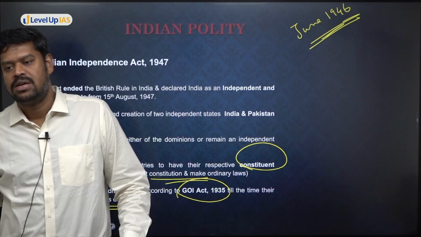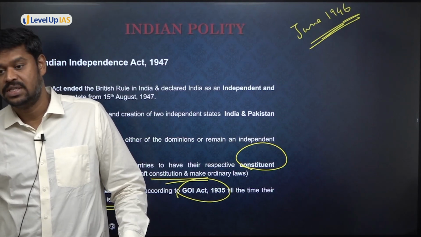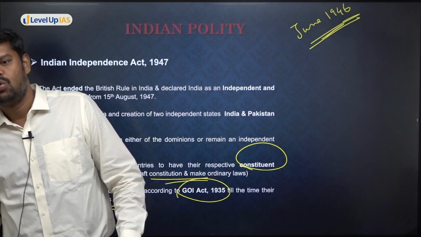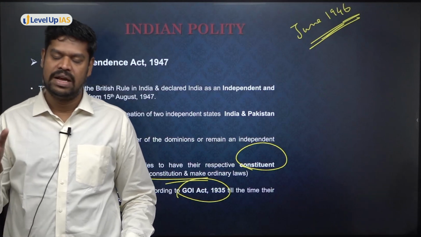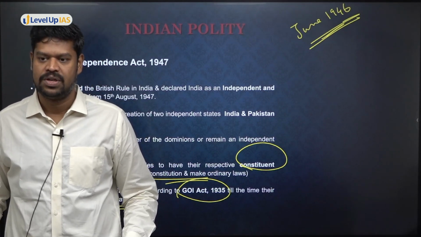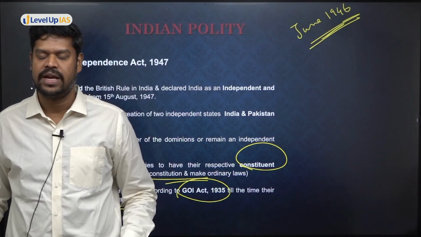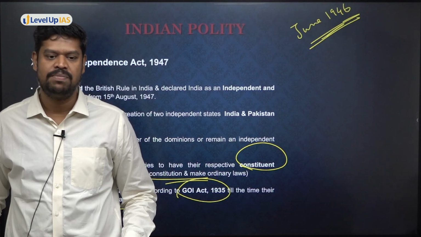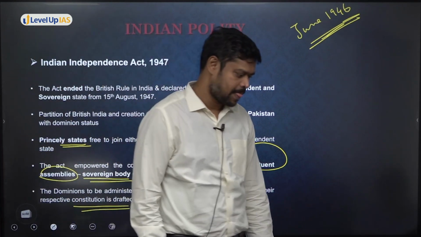And then an interim president was chosen. Why I am asking this particular question is, these have been asked in the prelims examination. An interim president was chosen. Who was the interim president of the Constituent Assembly? And then on 11th December 1946, there was a regular president. So who was the interim president when they met on 9th December 1946? This was once asked in the prelims examination.